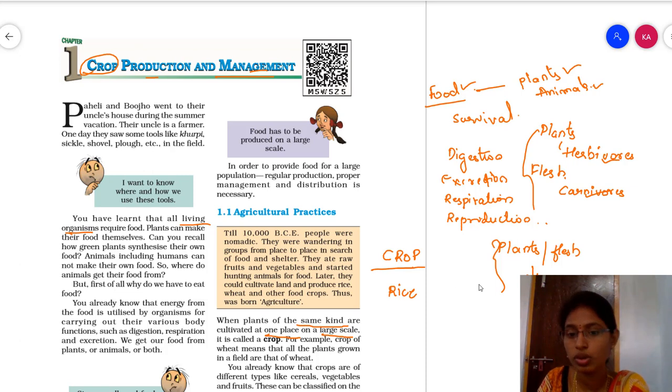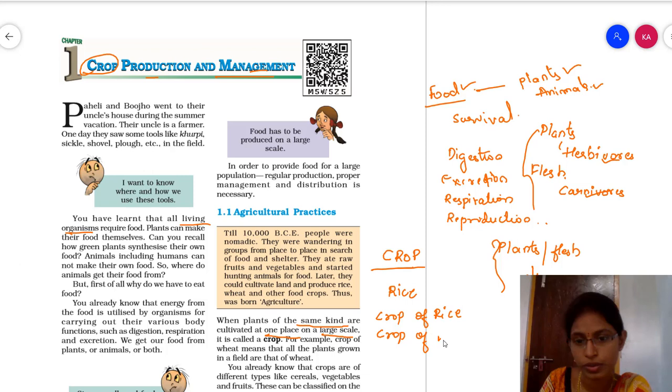In a field we grow rice, we call that the crop of rice. And if we grow wheat, we call it the crop of wheat. Okay, got it? So this is the word crop.